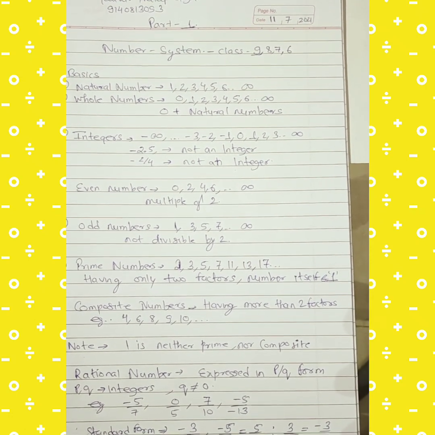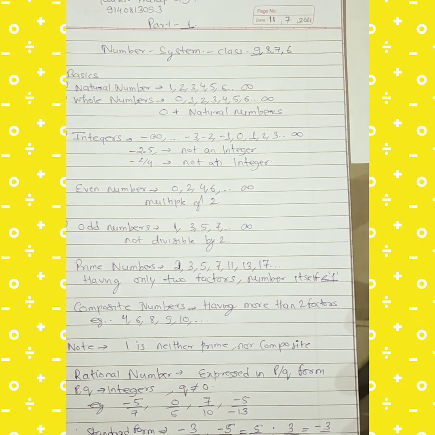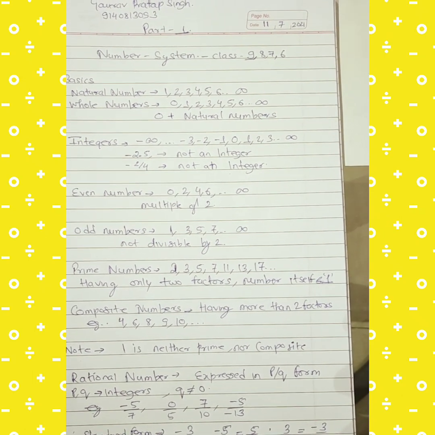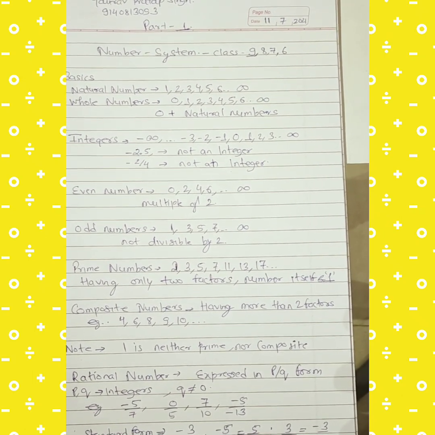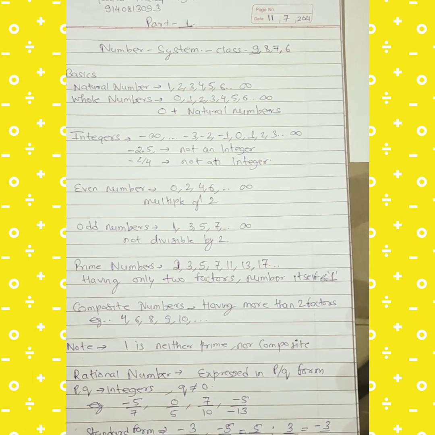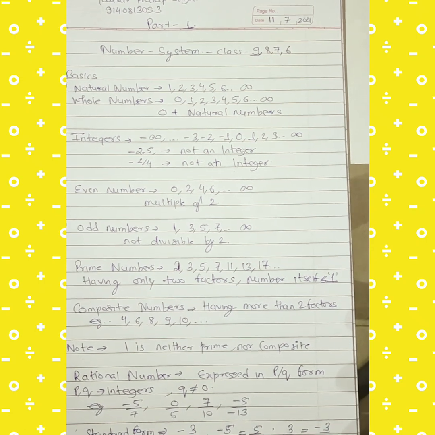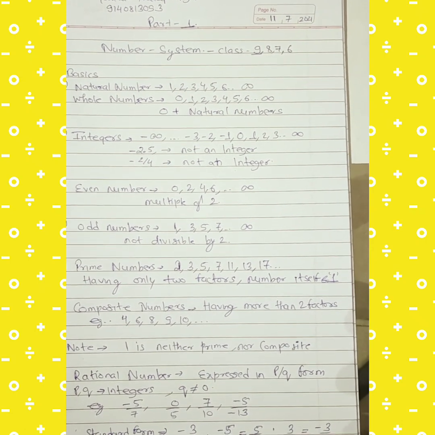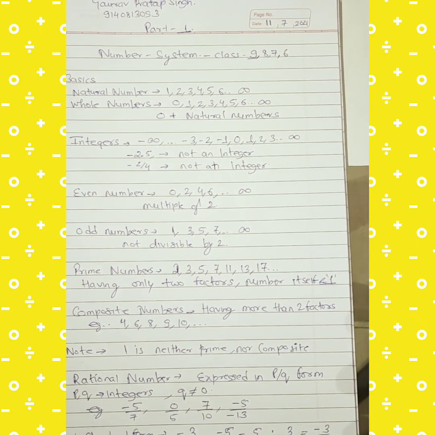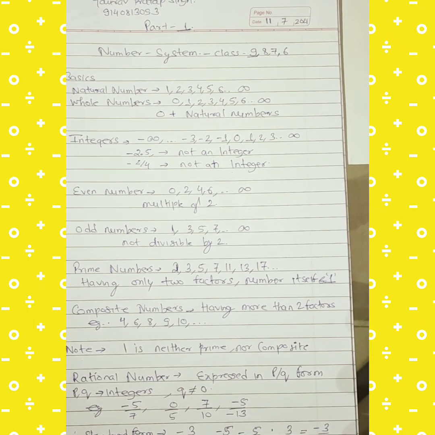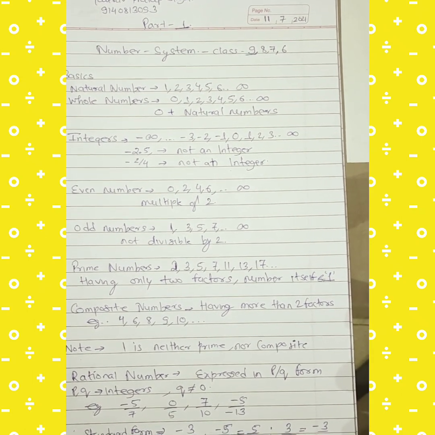Similarly, if minus 5 by minus 7 is given, we will cancel out both the minus signs from the numerator and denominator and rewrite it as 5 by 7. Now the third example, I have written 3 upon minus 5. As I said, denominator cannot be negative. We need to multiply it by minus 1 upon minus 1 in both numerator and denominator. So that will give you minus 3 upon 5.